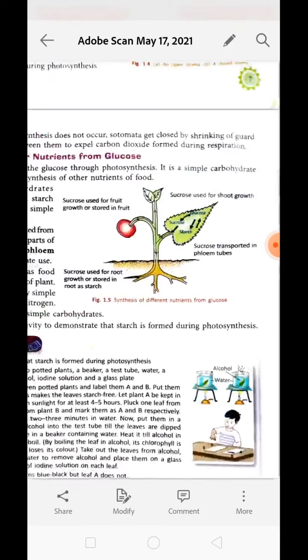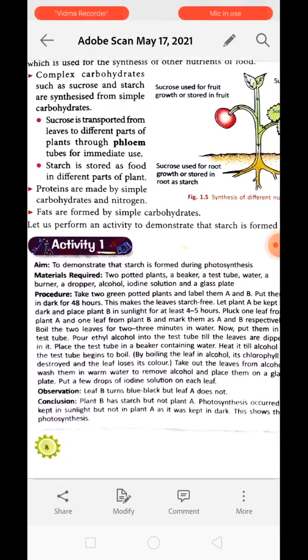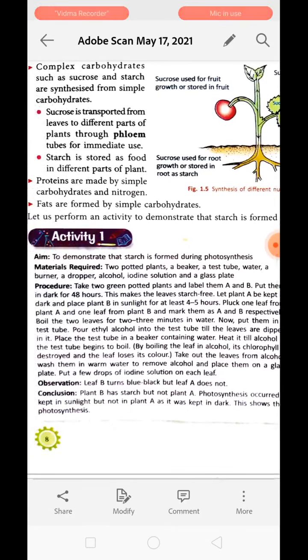Now, to understand more about photosynthesis, let's perform an activity that is called activity number 1. This activity is to demonstrate that starch is formed during photosynthesis. For this, we need 2 potted plants, a beaker, a test tube, water, a burner, a dropper, alcohol, iodine solution, and a glass plate. In this activity we have taken 2 healthy green potted plants, or you can take one healthy potted plant as well.